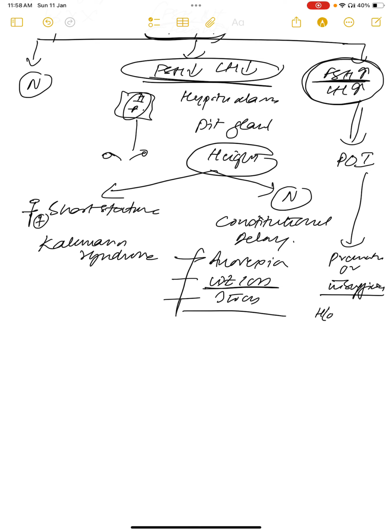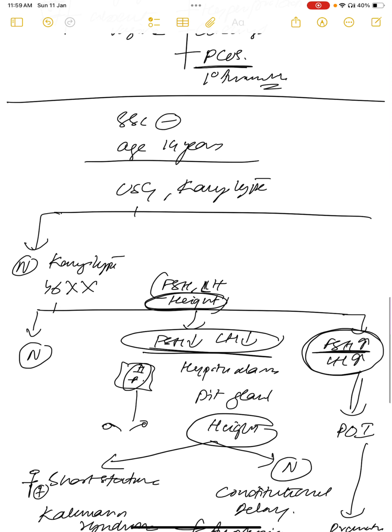Okay, there is some history of chemo-radiation, there is some history of pelvic radiation. Okay, there is some history of genetic things. In this way, these histories can be seen in case of POI. Then that's about normal karyotype, and ultrasound is also normal. Normal ultrasound, normal karyotype.